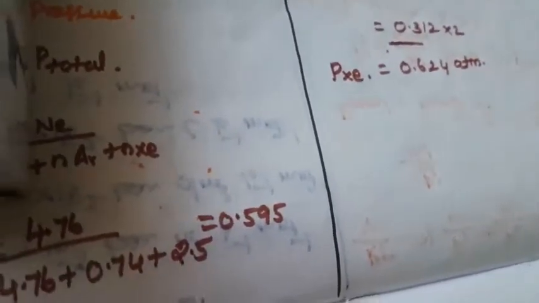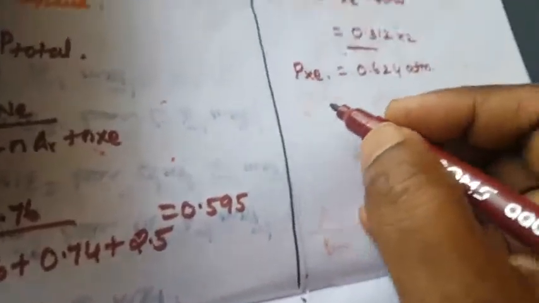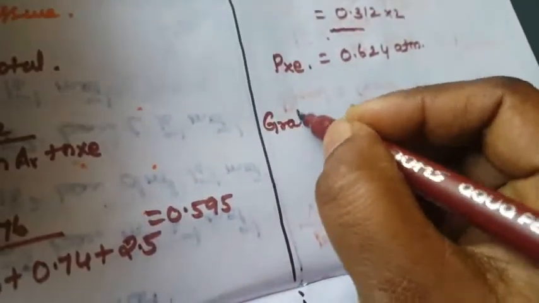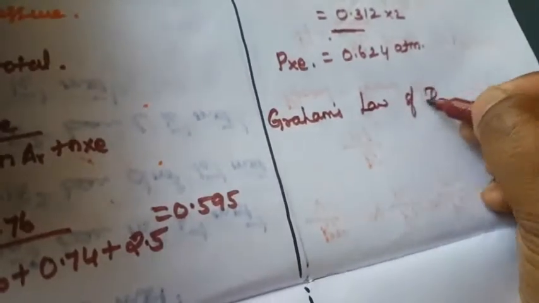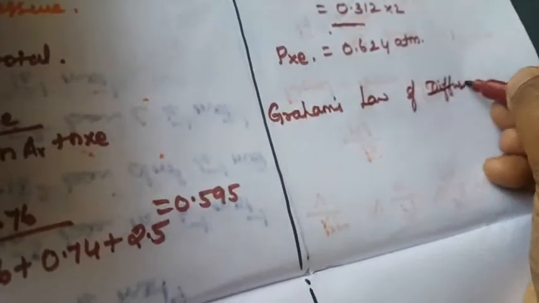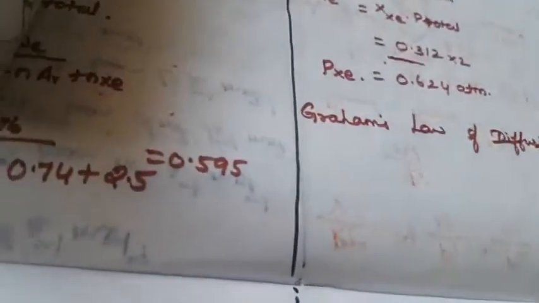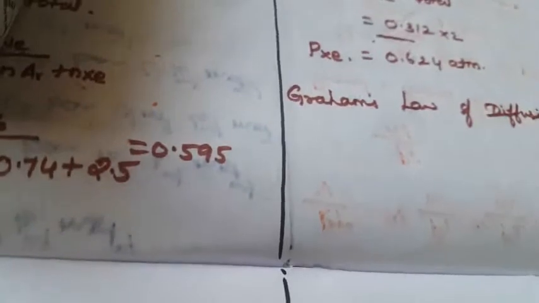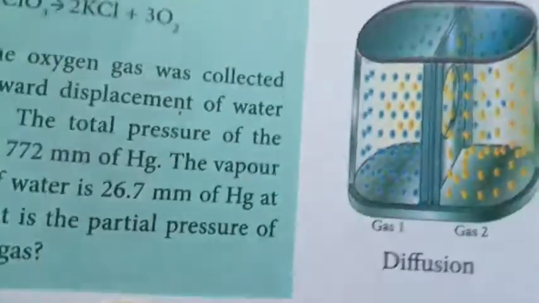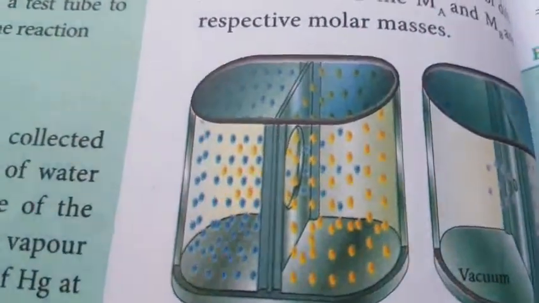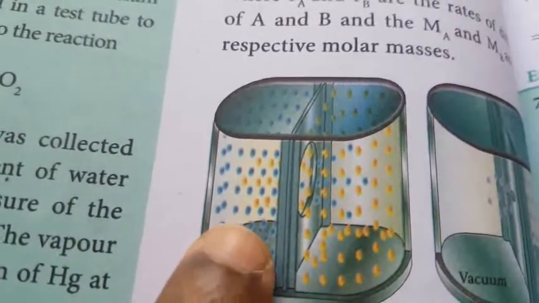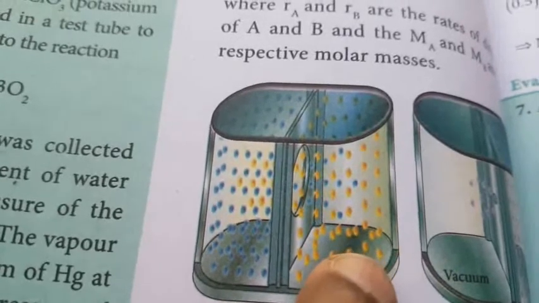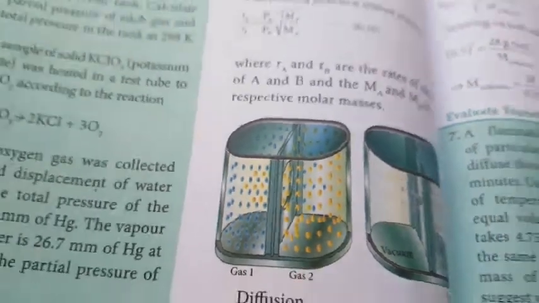Okay, so next we are going to see Graham's law of diffusion. What is meant by diffusion? Diffusion means moving from one place to another place. Suppose there is a container, so this is one container, and one membrane is there. Some of the molecules move from this side to the other side. That is called diffusion.